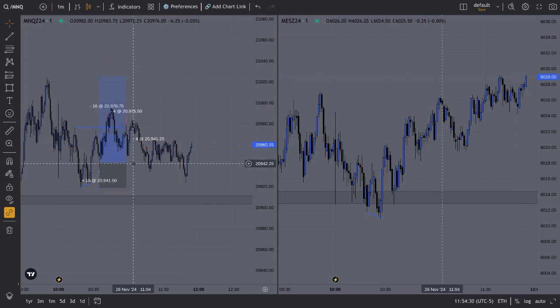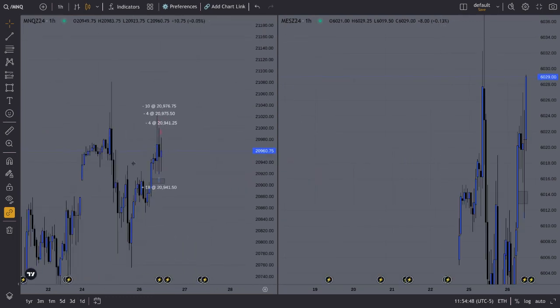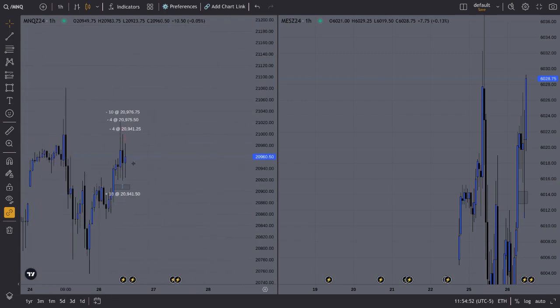Alright, so yeah, that's about it. That's what happened. We got the SMT at the 15-minute fair value gap. I dropped down to the 1 minute, had the 1-minute SMT, market structure shift, retracement to fair value gap, bam, enter, and that was it for today. So I made 961 across all 5 accounts. That's really about it, to be honest.